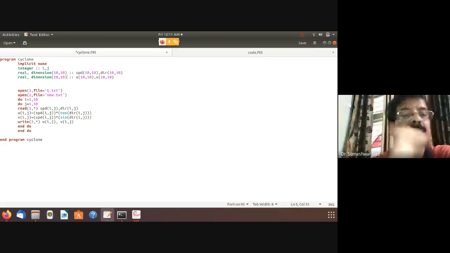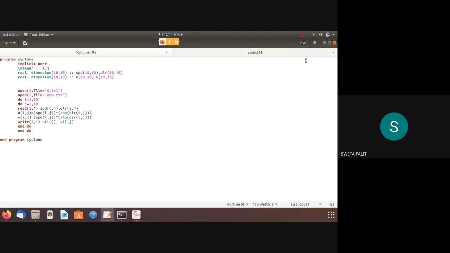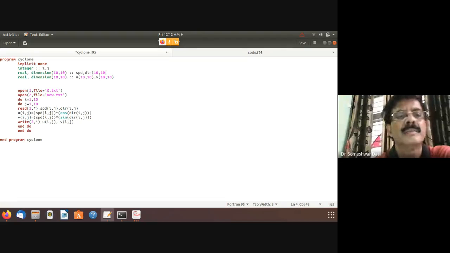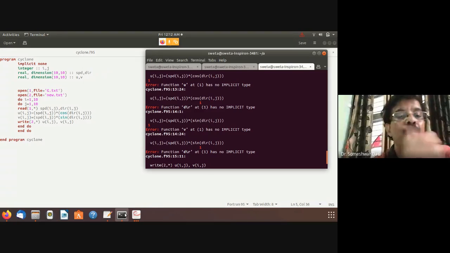There's no need to write dimensions just like that. Is that it, or do I need to change anything? No, now remove that. After speed also you have written 10 comma 10, remove that. After direction also remove that. And U and V also. Okay, so this is another way. The language keeps evolving. Many syntaxes which were not allowed earlier are now acceptable here.